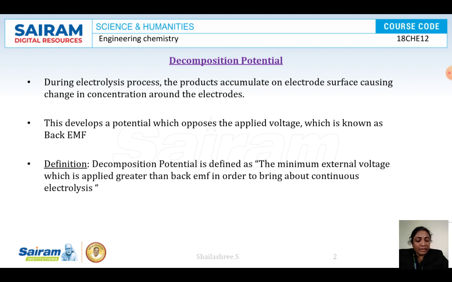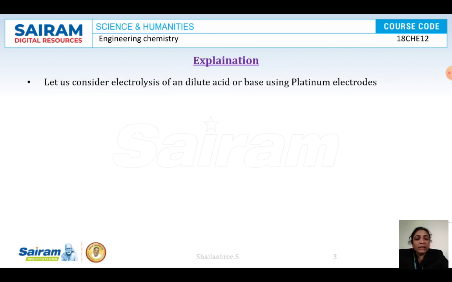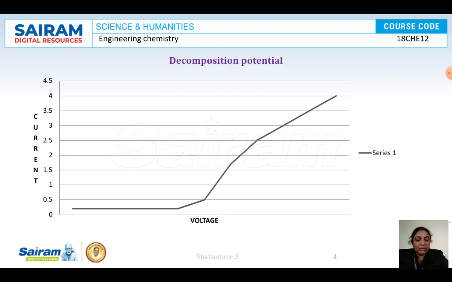Up to a certain stage the flow of current is very small, and thereafter it increases with the increase in potential. The plot of current versus applied voltage is shown here in the diagram. Like this a graph is plotted, and from it we can calculate the decomposition potential of the electrolysis process.